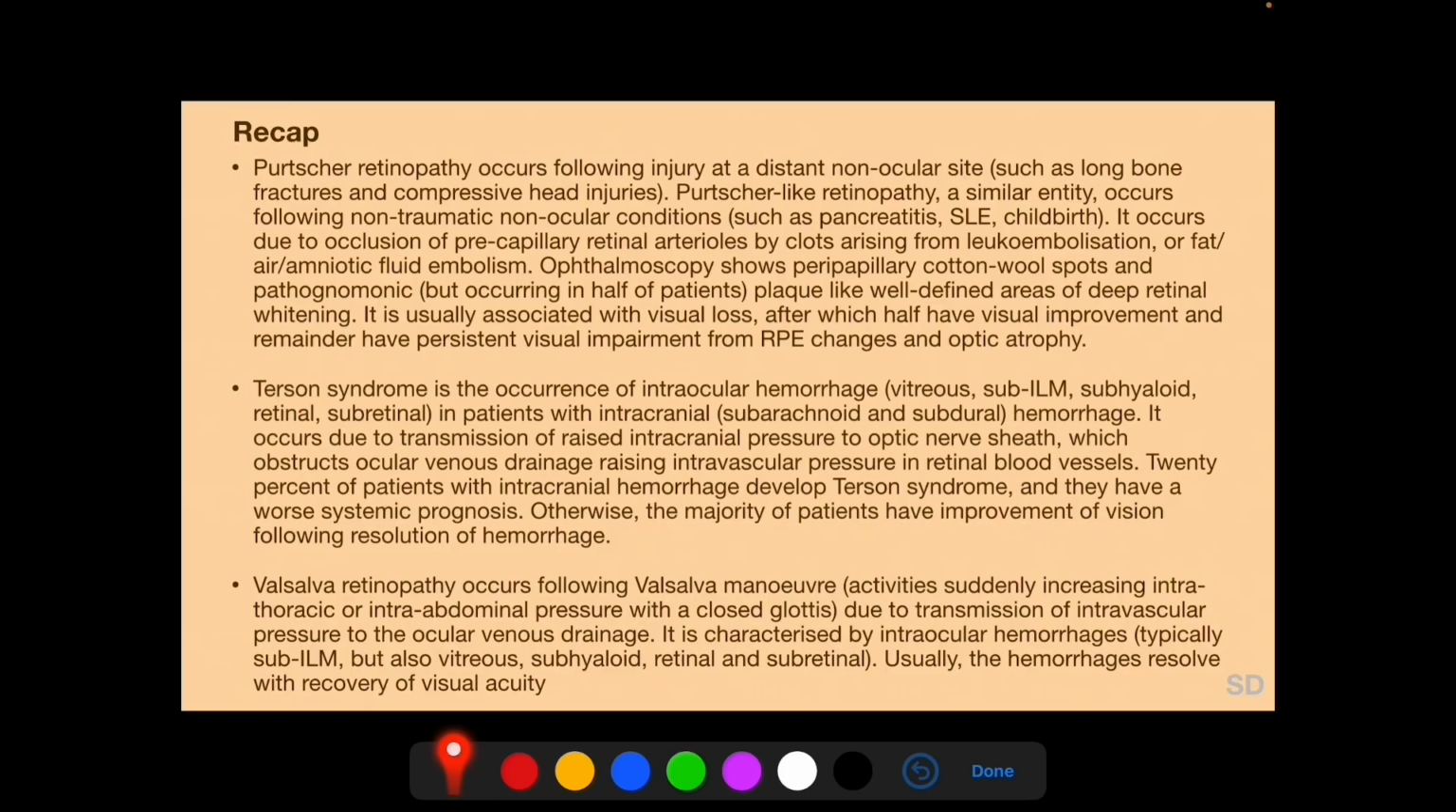Terson syndrome is the occurrence of intraocular hemorrhage in patients with intracranial hemorrhage. It occurs due to transmission of raised intracranial pressure to the optic nerve sheath, which obstructs ocular venous drainage, raising intravascular pressure in retinal blood vessels. 20% of patients with intracranial hemorrhage develop intraocular hemorrhage, and they have a worse systemic prognosis. Otherwise, the majority of patients have improvement of vision following resolution of hemorrhage. Valsalva retinopathy occurs following Valsalva maneuver due to transmission of intravascular pressure to the ocular venous drainage. It is characterized by intraocular hemorrhages, typically sub-ILM hemorrhages.